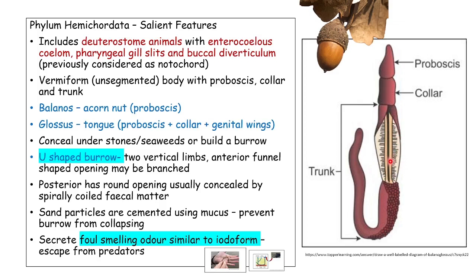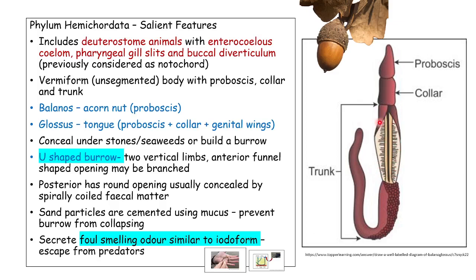If you see the middle portion, it contains the minute gill slits. These gill slits are microscopic and cannot be seen with the naked eye, but a ridge can be seen passing through the center of the body, and that ridge contains the gill slits. You can see wing-like structures on both sides, and they can close that particular region. This is like a flap which can be closed and opened. These flaps on both sides are called the genital wings, and these genital wings contain the gonads.